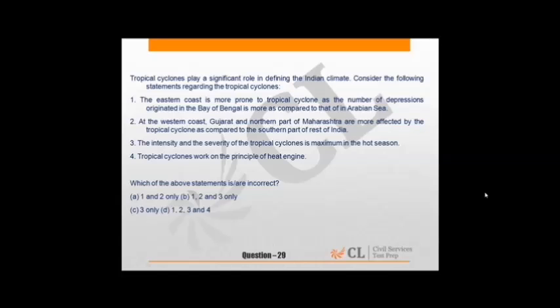Another book, Physical Geography by Goh Cheng Leong, is also fine while understanding these types of physical geography topics. So for question 29, the answer is D, all are incorrect about the tropical cyclones.